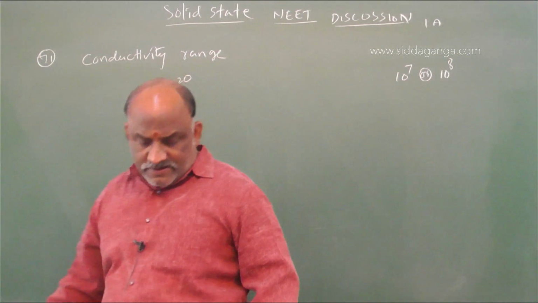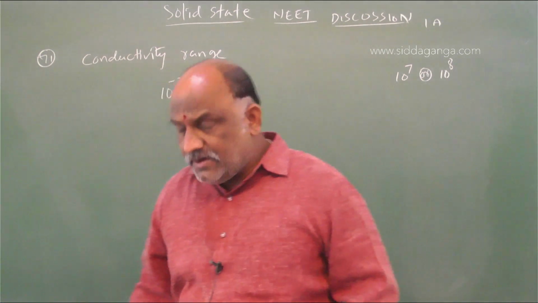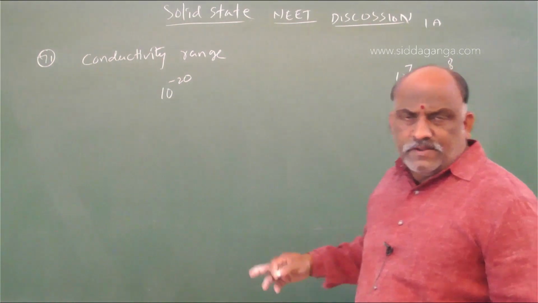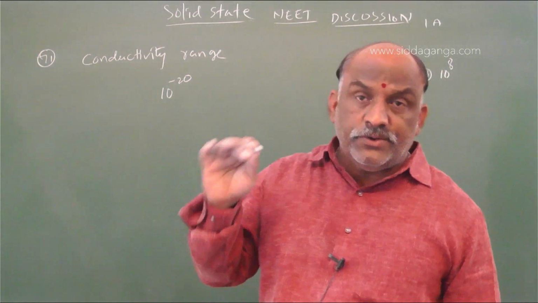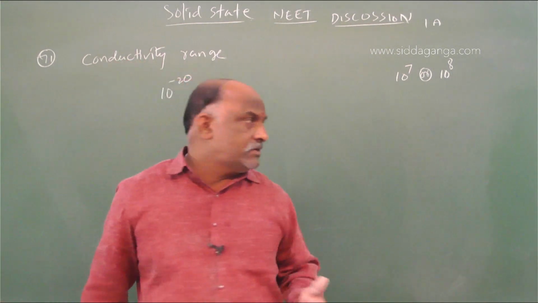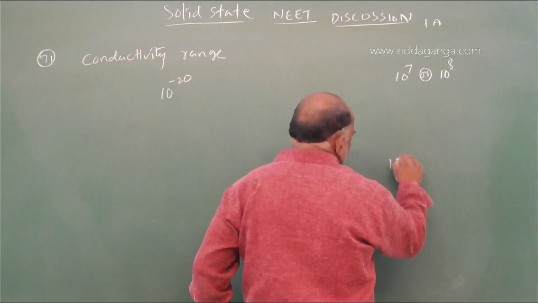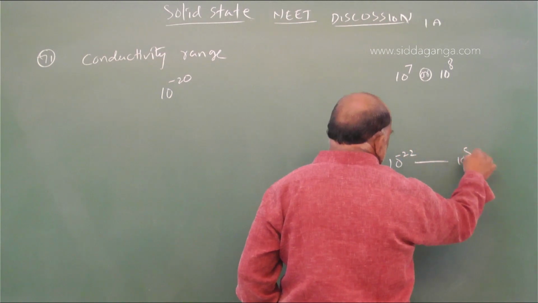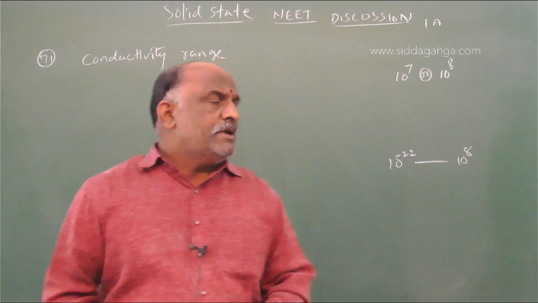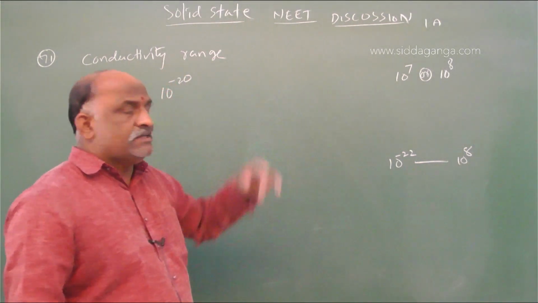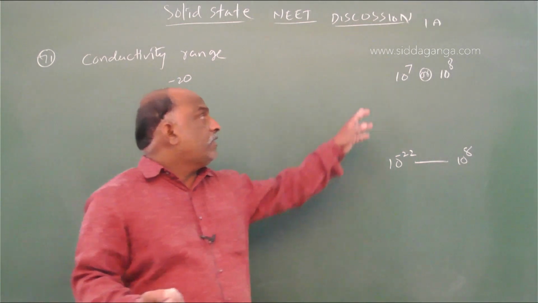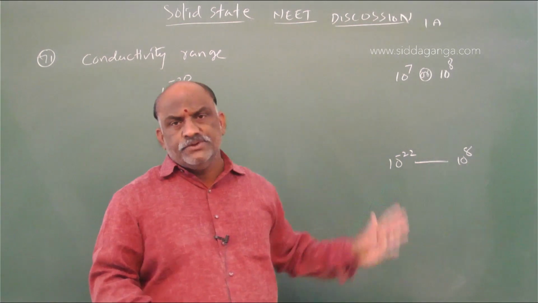This is a conductivity range. In NCERT, 10 power minus 20 to 10 power 7 was given. In other books, 10 power minus 22 to 10 power 8 was given, and some higher level books also give 10 power minus 22 to 10 power 8. So this is the conductivity range, 10 power minus 20 to 10 power 7 or 10 power 8. We should go with 10 power 8.